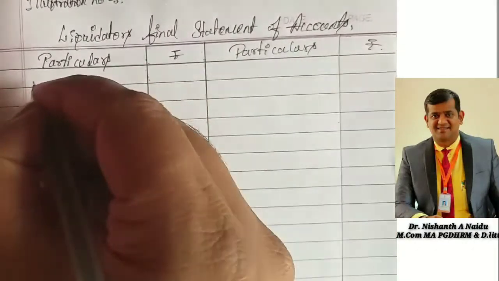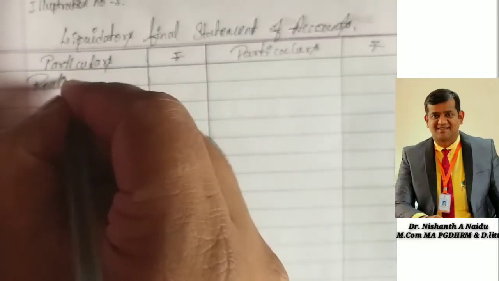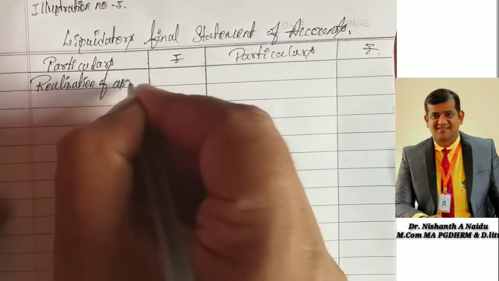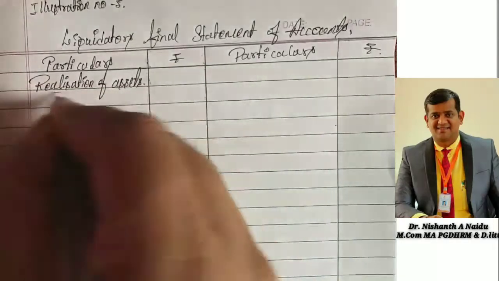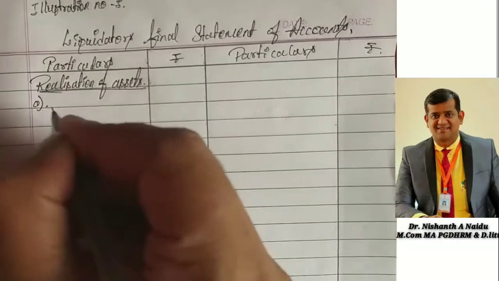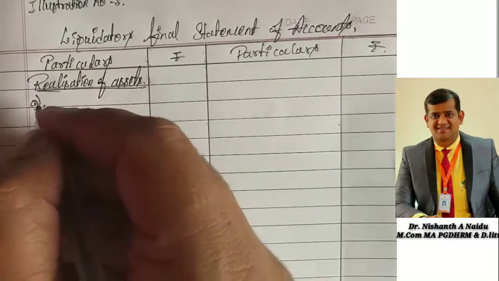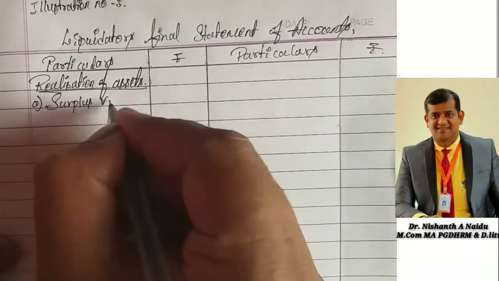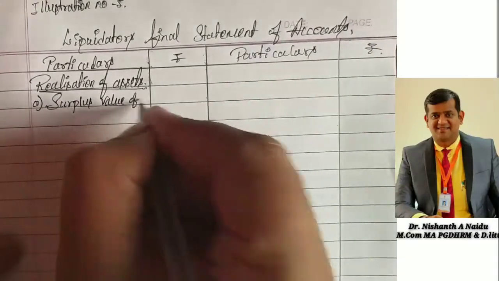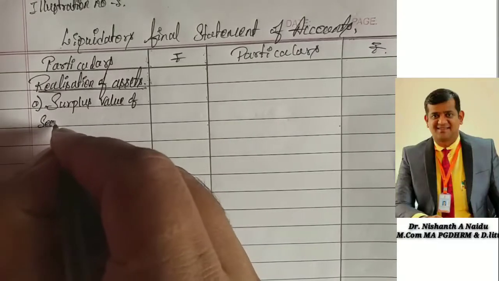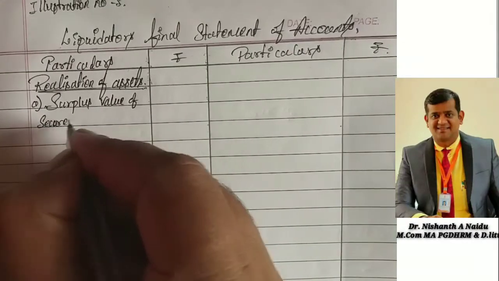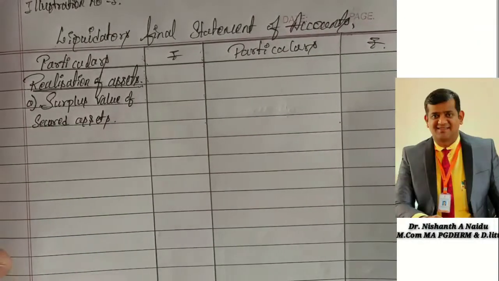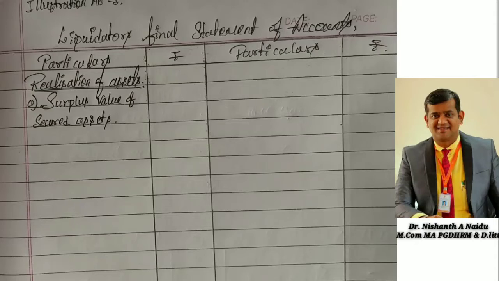Give the heading: realization of assets. Under that, point A, surplus value of secured assets. Do we have any surplus value on the secured assets? No, correct, because he said that